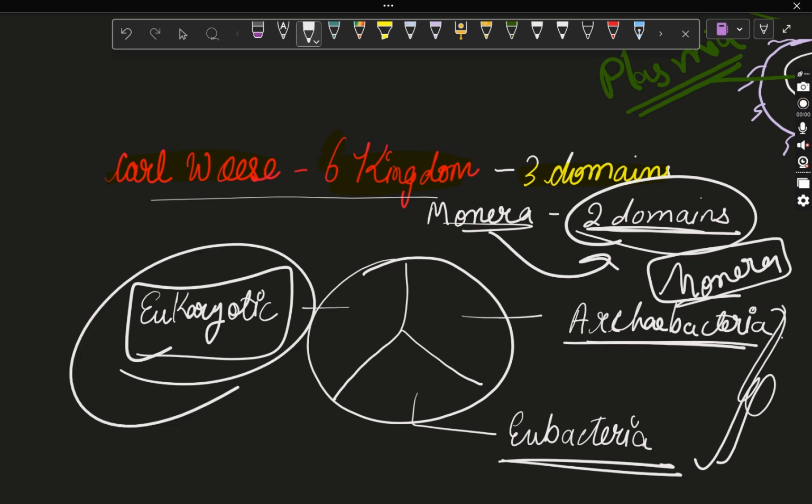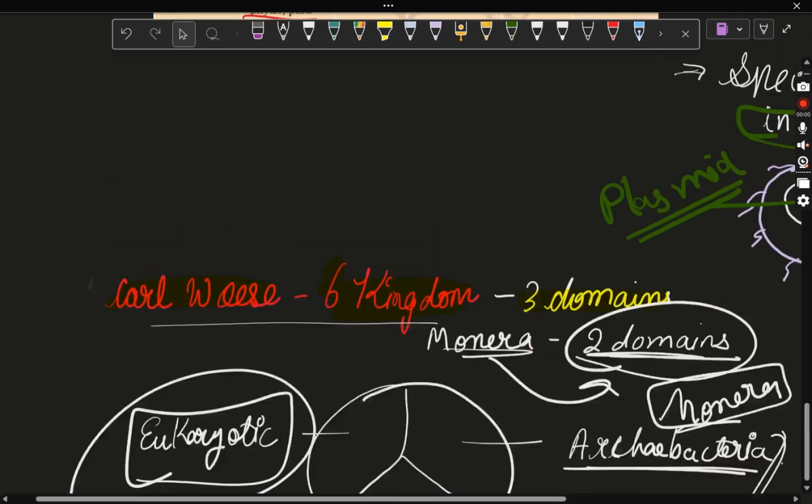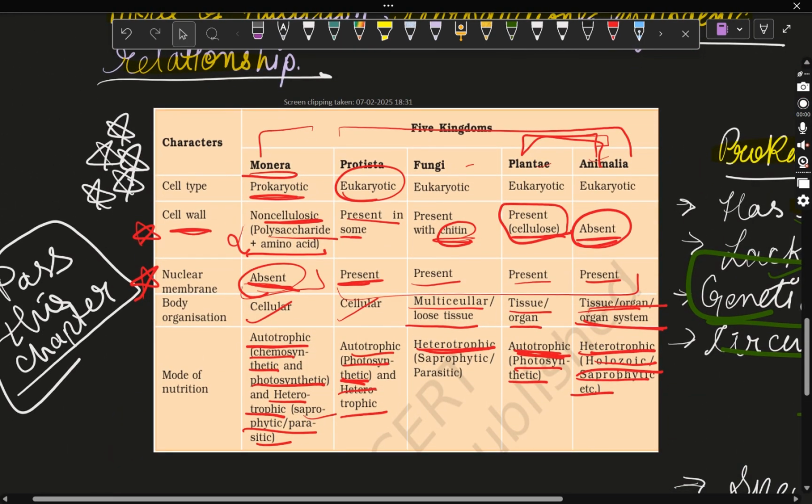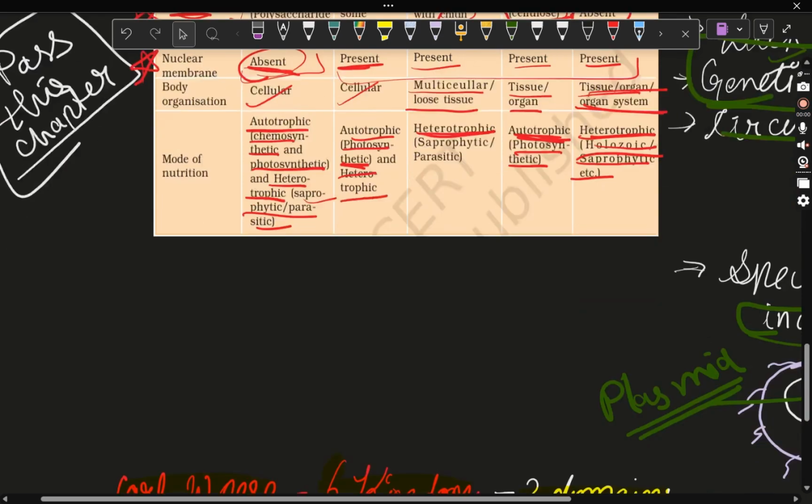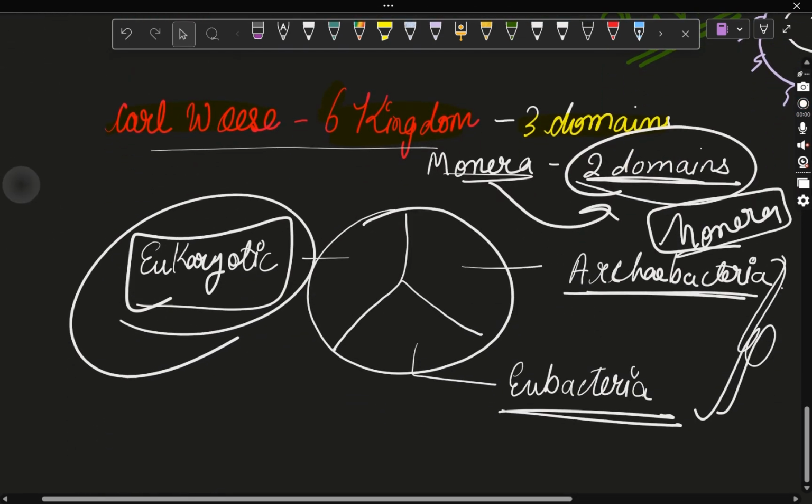So here we can say that he made the sixth kingdom. How? He kept Protista, Fungi, Plant, and Animalia as one, two, three, four, but he divided Monera into two parts, Archaebacteria and Eubacteria. So he did this six kingdom classification or three domain classification of organisms. Who did that? Carl Woese. So you need to remember him also.